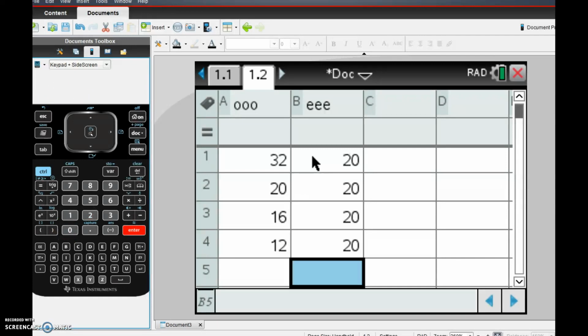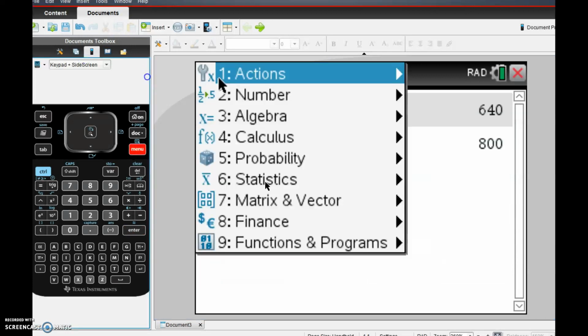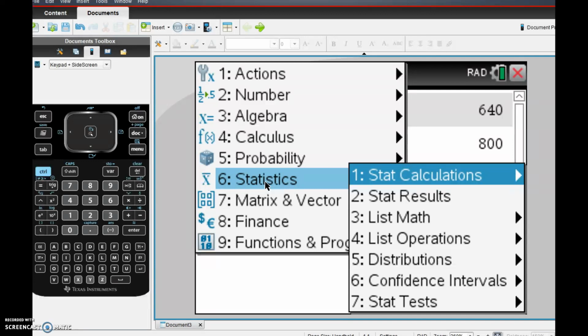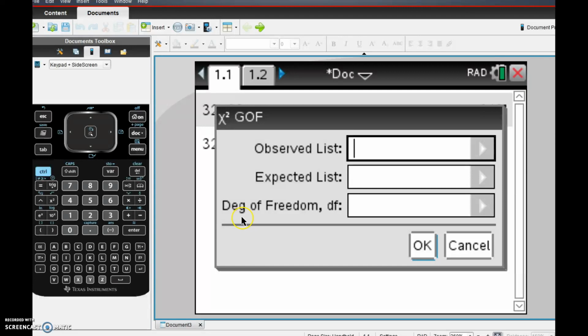So make sure your observed and expected are in a list. Then from your home page, we go to Menu, Statistics, Stat Tests, because this is a hypothesis test, Goodness of Fit, Observed List, OOO, Expected List, EEE.